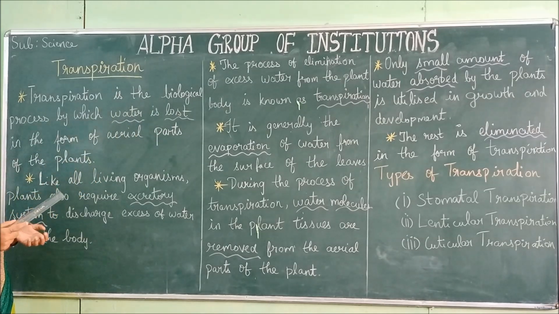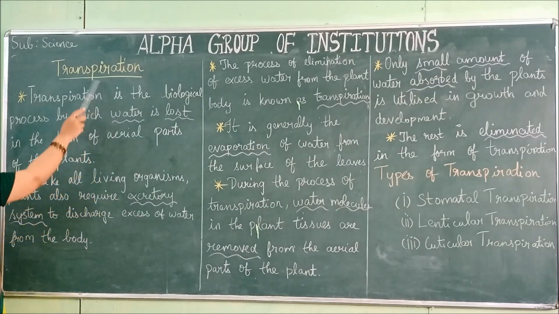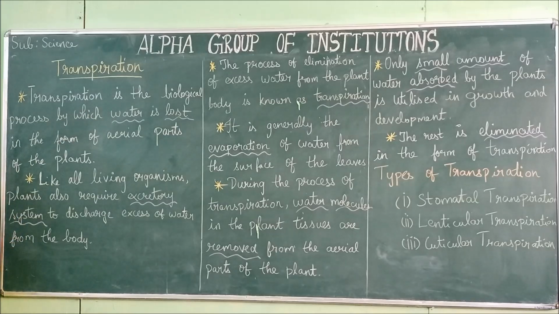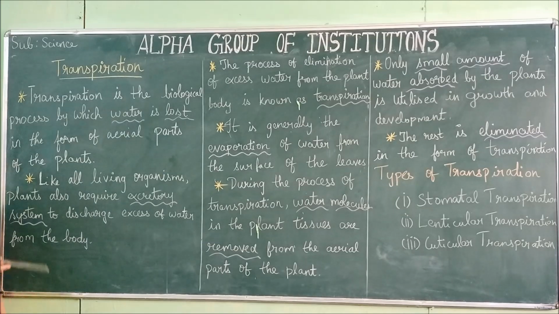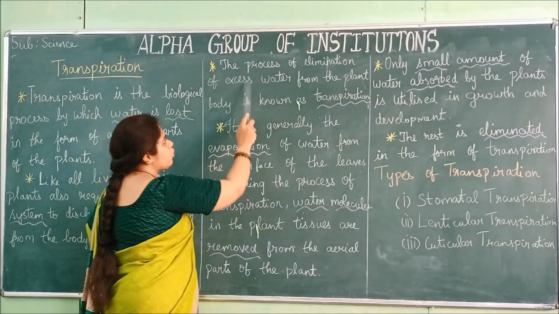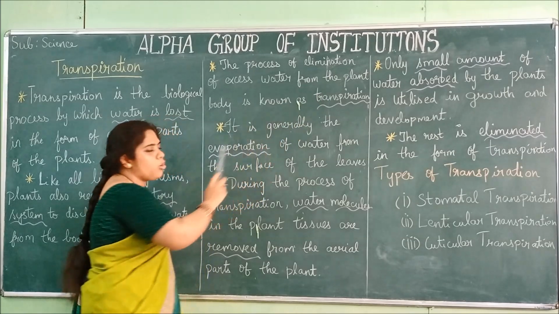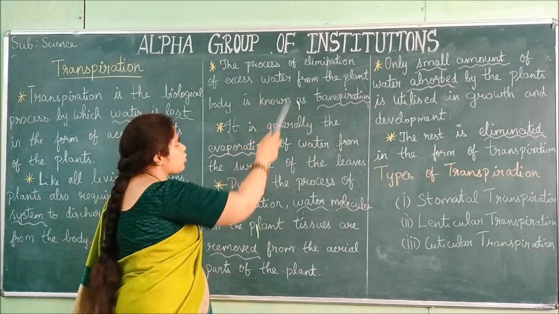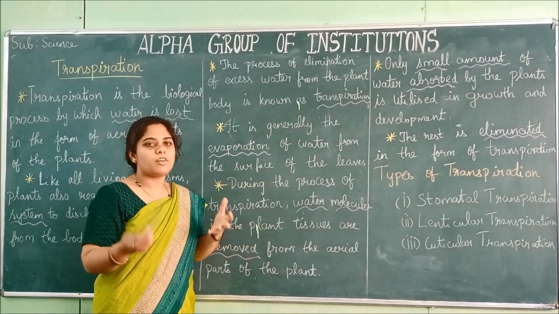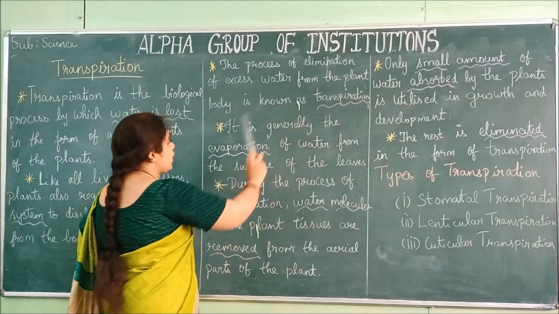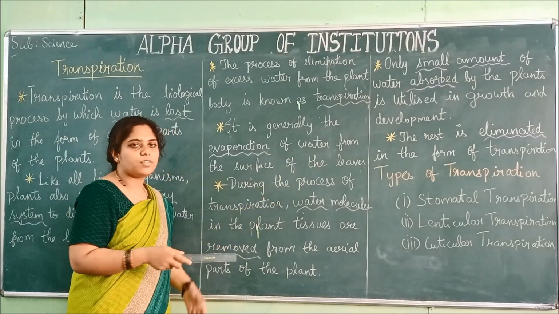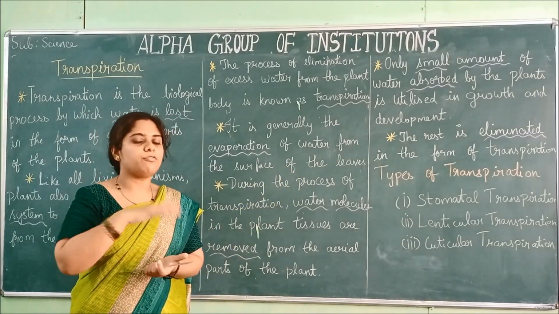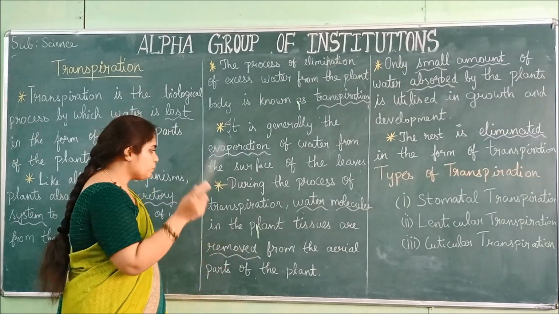Like all other organisms, plants also excrete waste products. So transpiration is an excretory system of plants. They discharge excess water from the body. The process of elimination of excess water from the plant is known as transpiration. It is generally the evaporation of water from the surface of the leaf. Water evaporates mainly from the surface of the leaves.